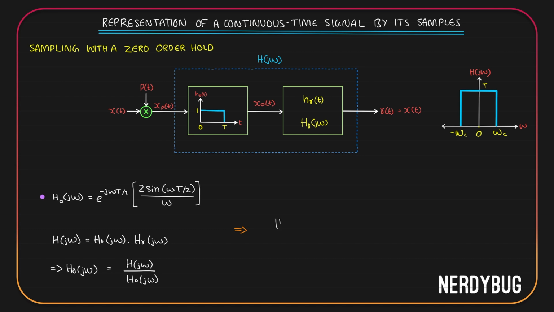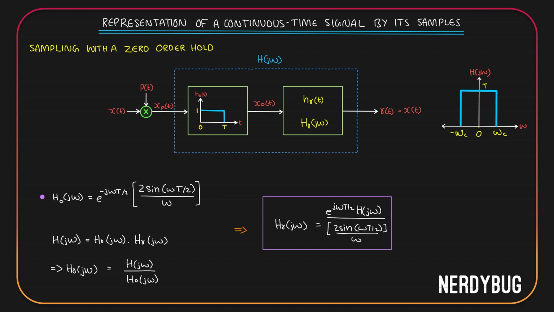We get HR of j omega is equal to H of j omega divided by HO of j omega, which is e raised to minus j omega T by 2 multiplied by 2 sine omega T by 2 divided by omega. Let us take e raised to minus j omega T by 2 to the numerator. It will become e raised to plus j omega T by 2. Let's put this in a box.